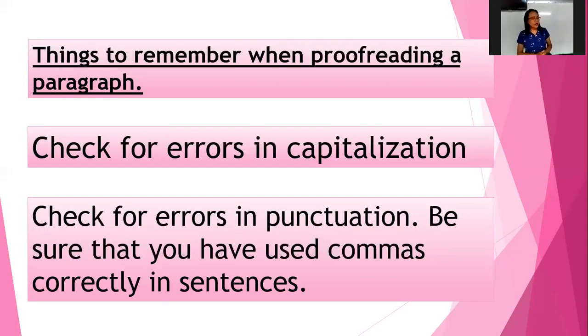So what are we doing when we are trying to proofread? When we have a paragraph, after we have written, we go back to check if we have missed something, or if we have written something that is not correct as far as, number one, errors in capitalization is concerned. Errors, that is number one. Number two, errors in punctuation.